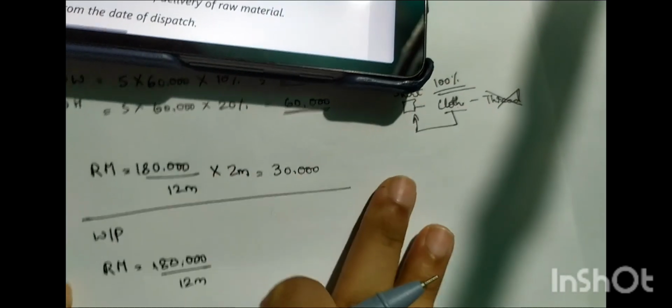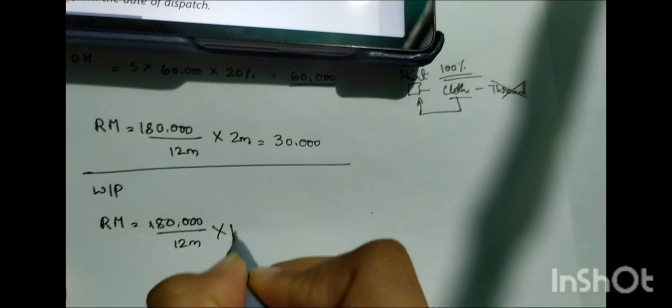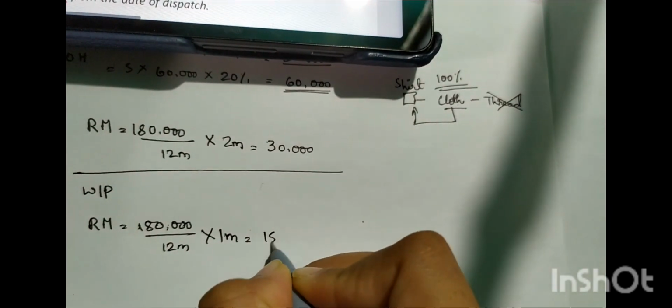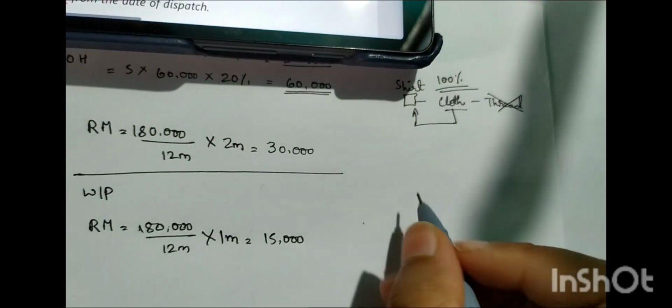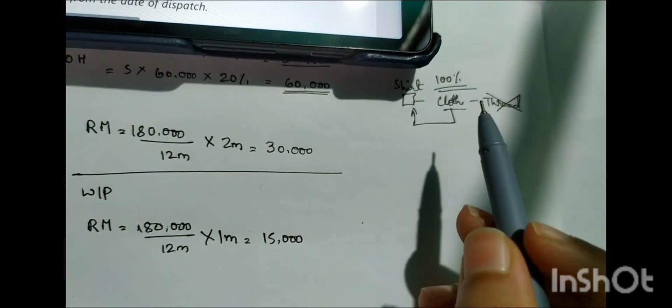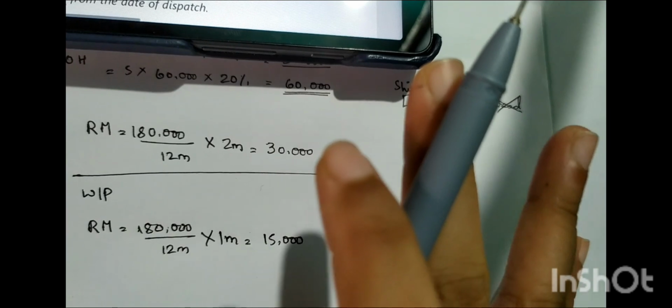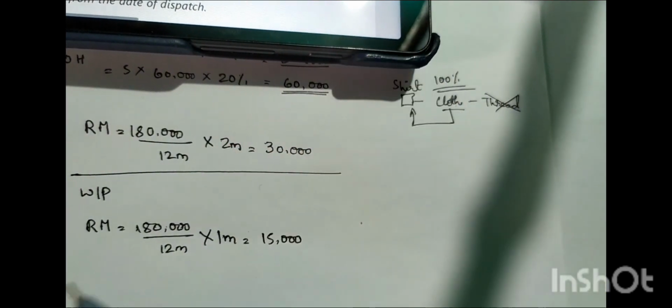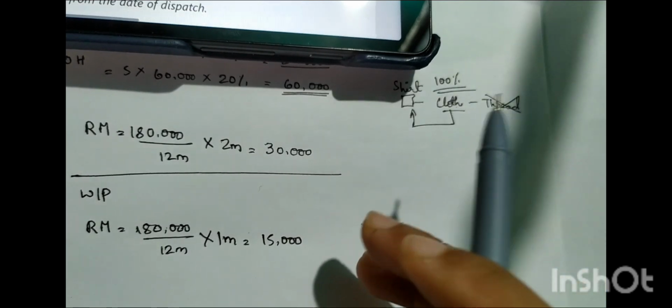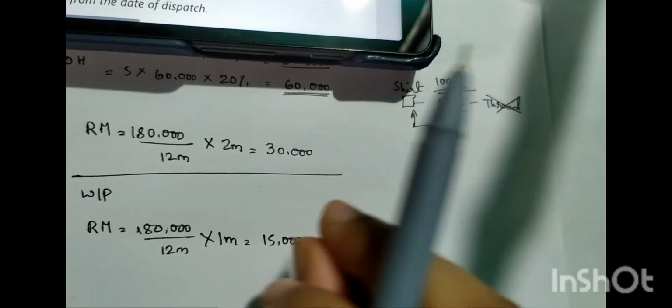upon 12 months into 1 month, how much does it come out to be? 15k, right? I hope you understand. But why does the product become work in progress? If it is completely done, then it will be considered finished goods, but it is work in progress because laborers, in the sense employees, are still working on that process.